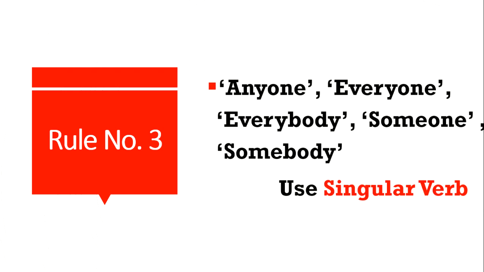Rule number 3. If we use any words like anyone, everyone, everybody, someone, somebody, in this case, we have to use only the singular verb. For example, anyone is interested in doing this job? Everyone is ready here. Everybody is allowed to attend the class. Someone is willing to join the dance competition. Somebody is there. So, in all these examples, we have used only the singular verb.